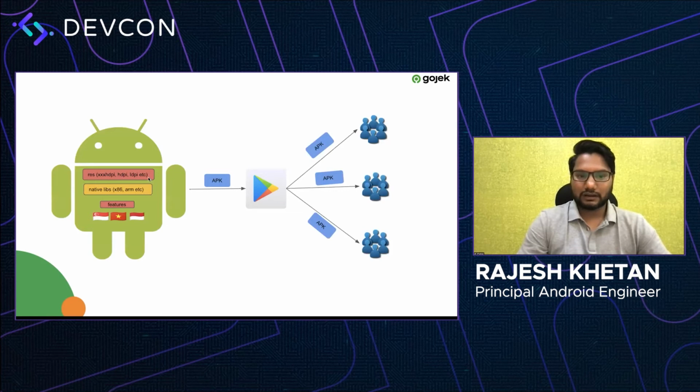So this was how it looked. We had all our resources of different screen densities. We had different native libraries and a lot of different features and all our resources, right? We were building them into a single APK, uploading it to the Play Store, and it was getting delivered to all the users. So all the users were still getting all of this, which was not actually required.